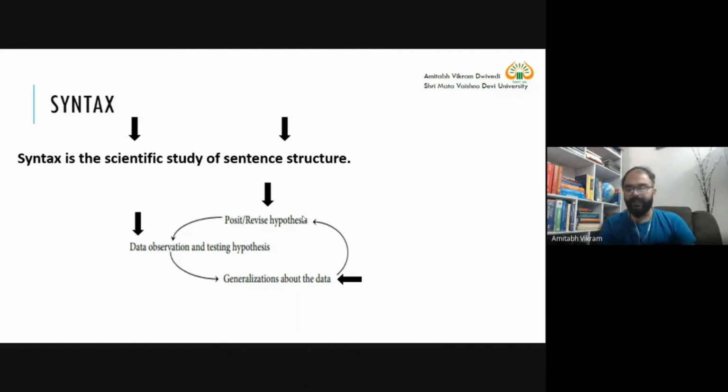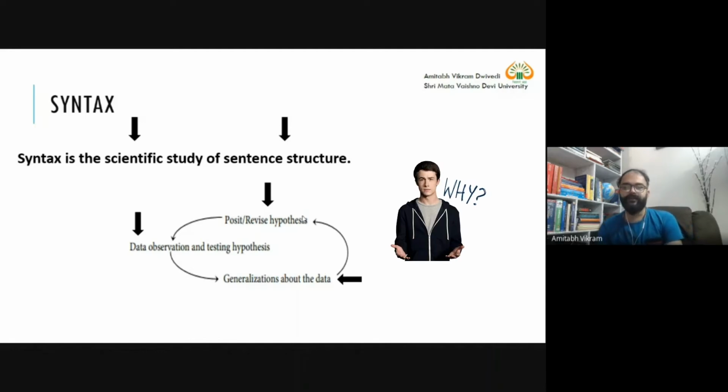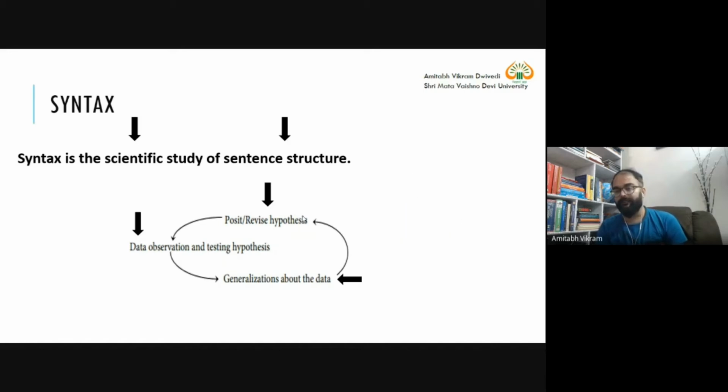But the question arises: why are we discussing hypothesis here? We are discussing hypothesis because we have used the words scientific study. Syntax is the scientific study of sentence structure. And as I said, this science is not physics, mathematics, biology, or chemistry, but this science is scientific method, and scientific method is part and parcel of research.